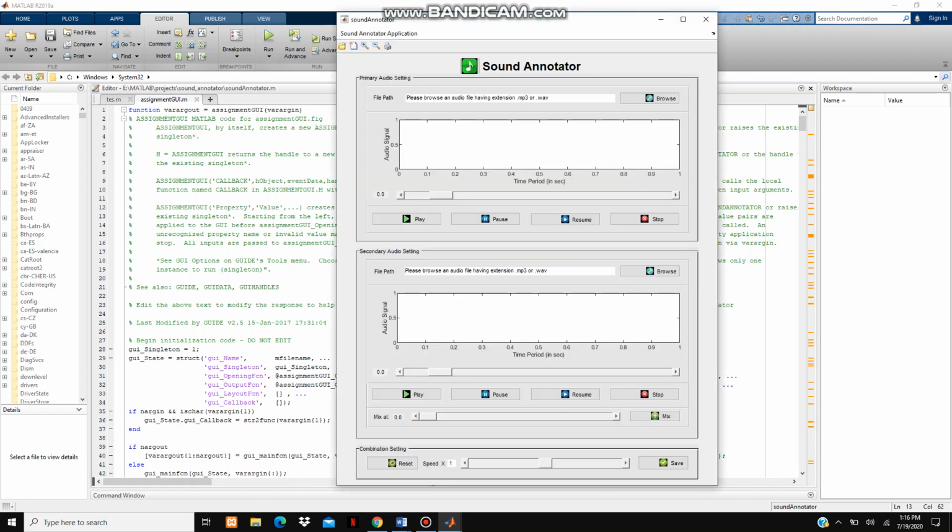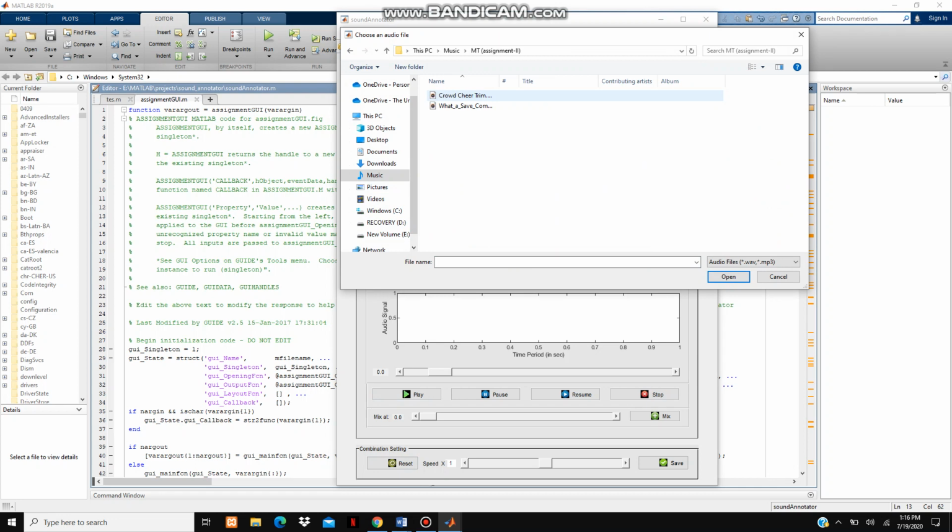So this is the program which I have created. In this we can see primary audio settings, secondary audio settings, and combination settings, which is used for resetting the speed. So let's import our audio file.